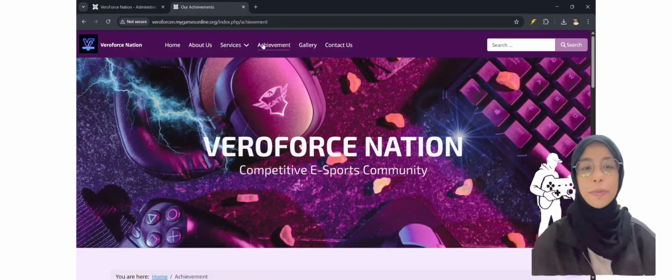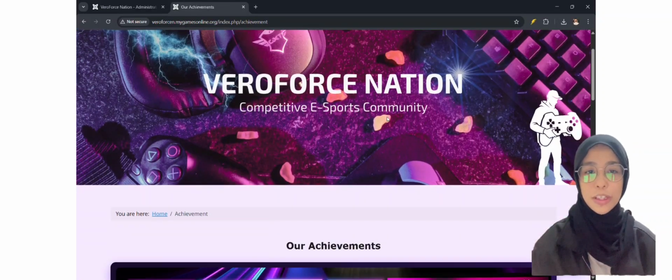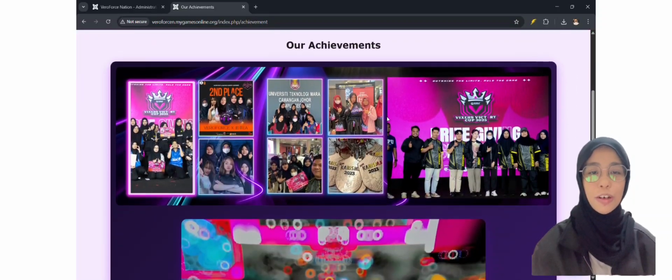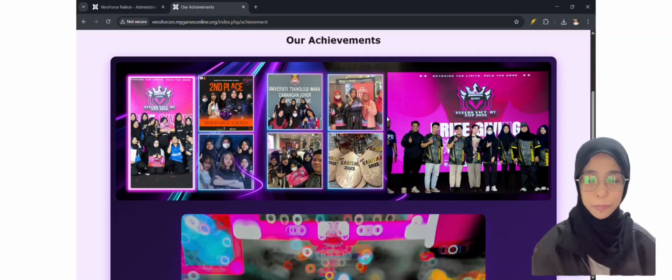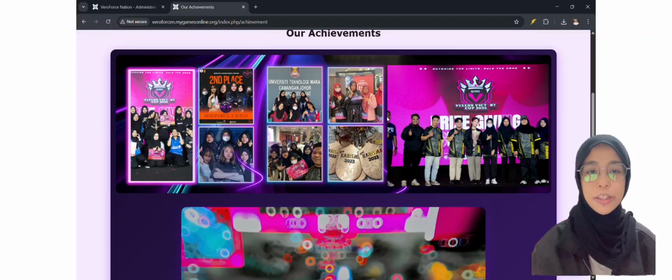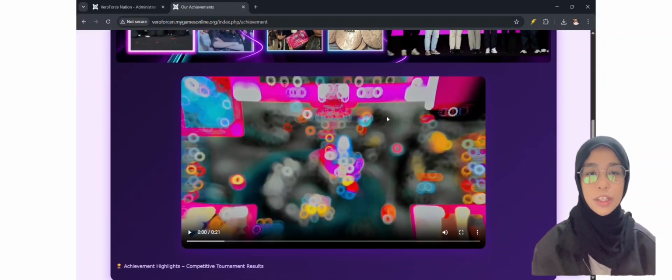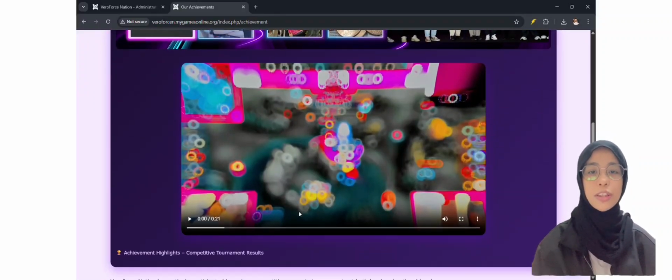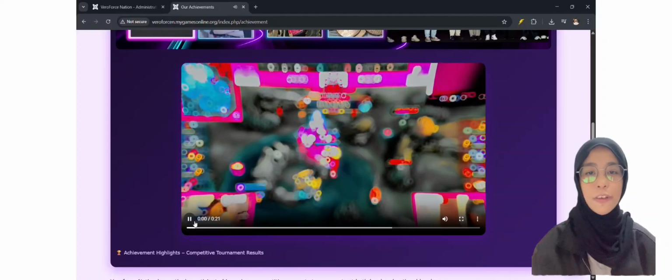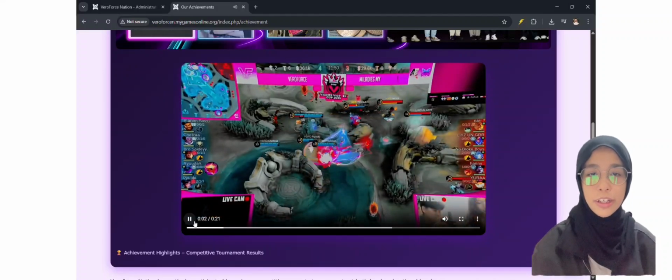The Achievement page is designed to showcase Veraforce Nation's competitive performance and tournament history. In Joomla, this page is implemented using a single article layout with structured content sections that allow achievements to be organized by year and category.